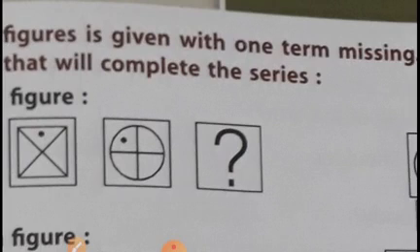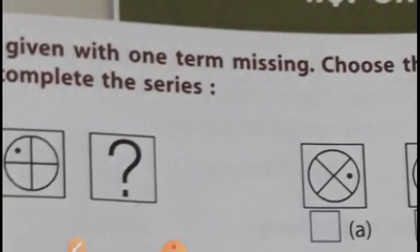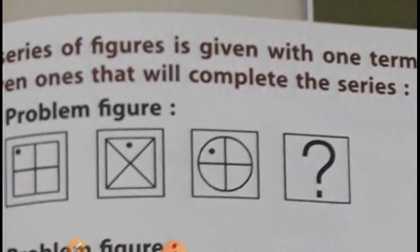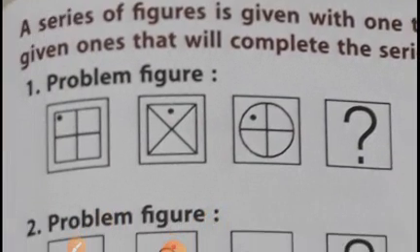What is the question, children? A series of figures is given with one term missing. Here, this term is missing. So choose the correct alternative from the given ones that will complete the series. Our first question goes to problem figure. How can we find it? Let's see in the pictures.